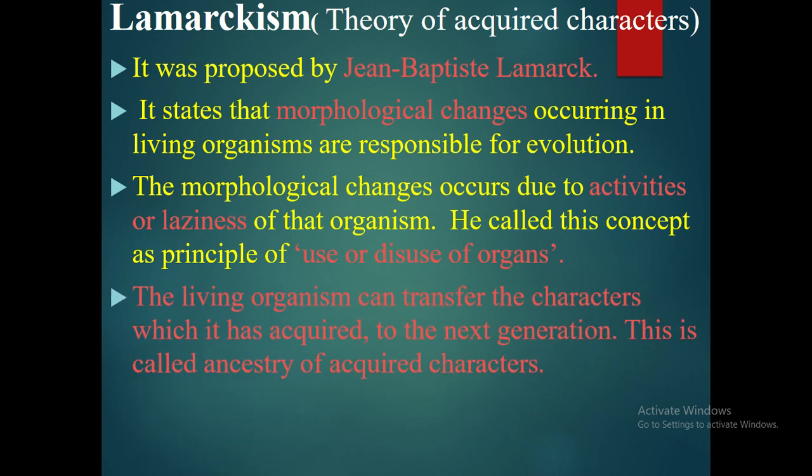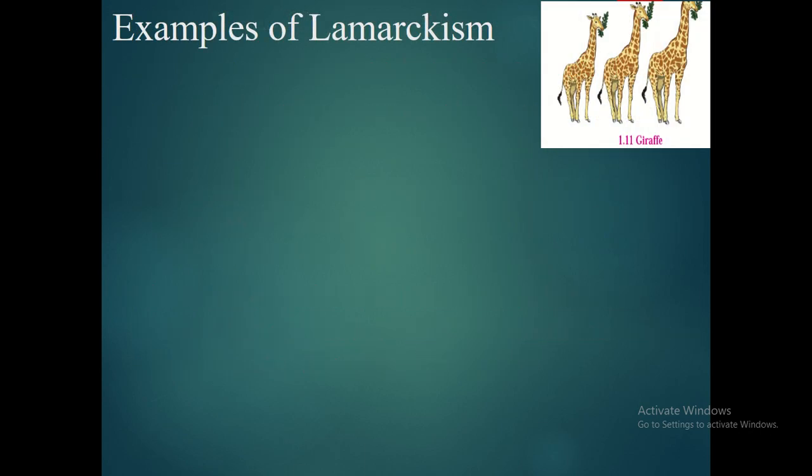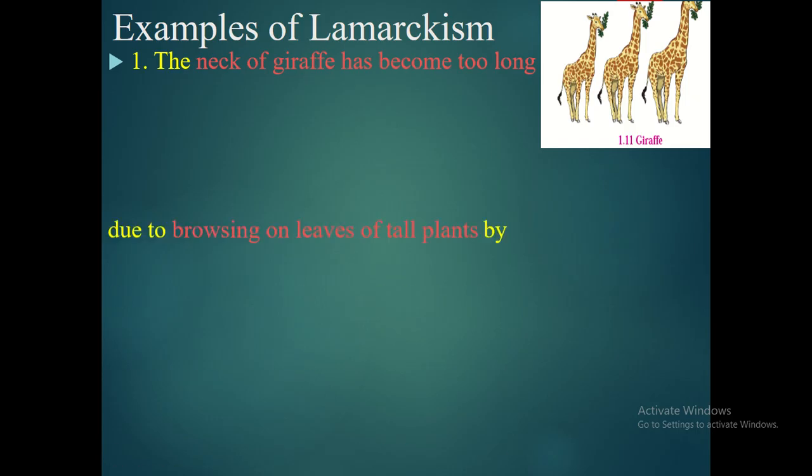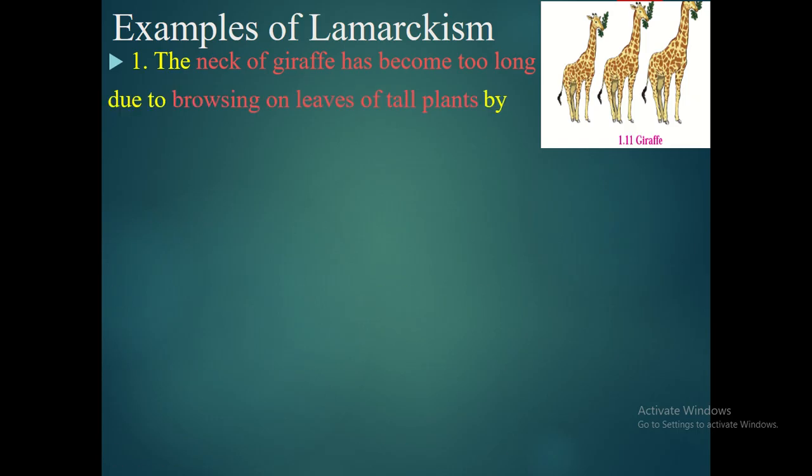The living organisms can transfer the characters which they have acquired to the next generation. Acquired means what they have modified within themselves by practice. This is called inheritance of acquired characters. Some examples of Lamarckism are given here. The first: the neck of the giraffe has become too long due to browsing on leaves of tall plants by extending their neck for several generations. The giraffe's neck became long because of continuously feeding on tall plants.